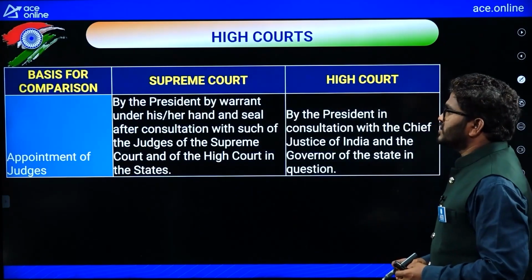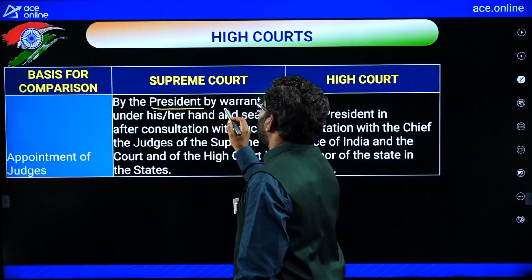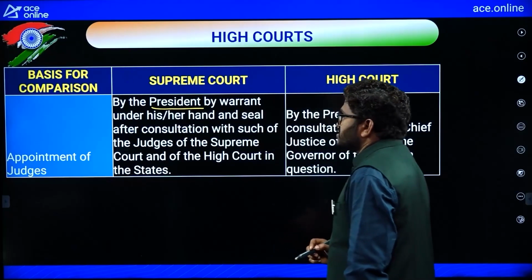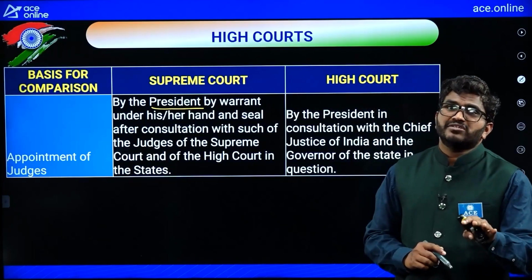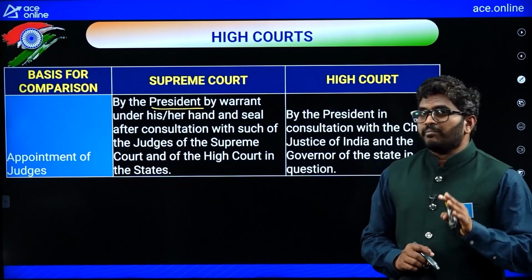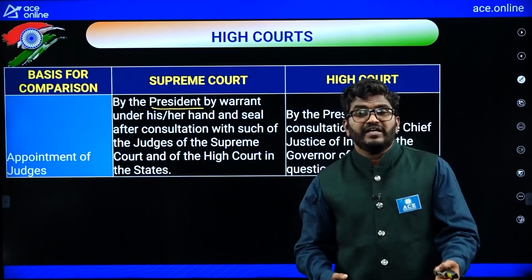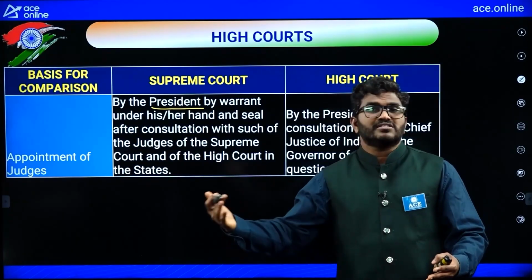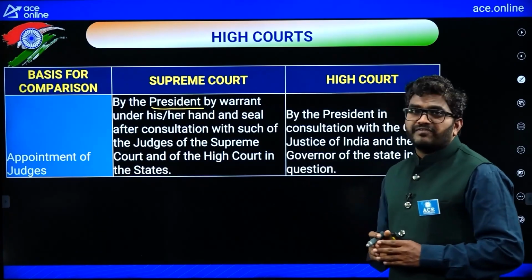Now, appointment of judges. For the Supreme Court, who will appoint? The President will appoint, by warrant under his or her hand and seal, after consultation with such judges of the Supreme Court and High Courts in the states. So the President will appoint the judge of the Supreme Court, but at the same time he may consult with the Chief Justice of India and other judges of the Supreme Court, and sometimes if it is necessary, he will also consult High Court judges of the concerned state. So that is the appointment of a judge of the Supreme Court.